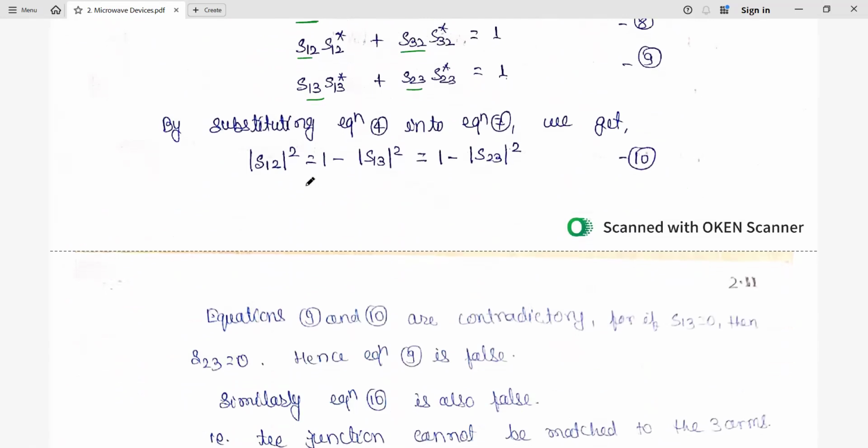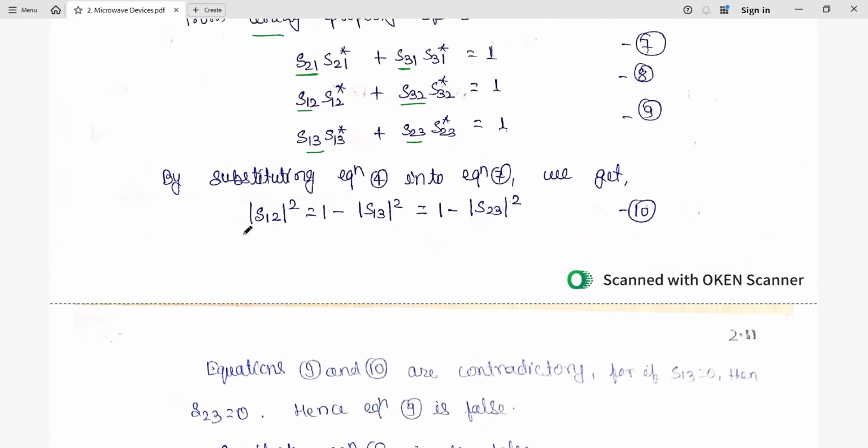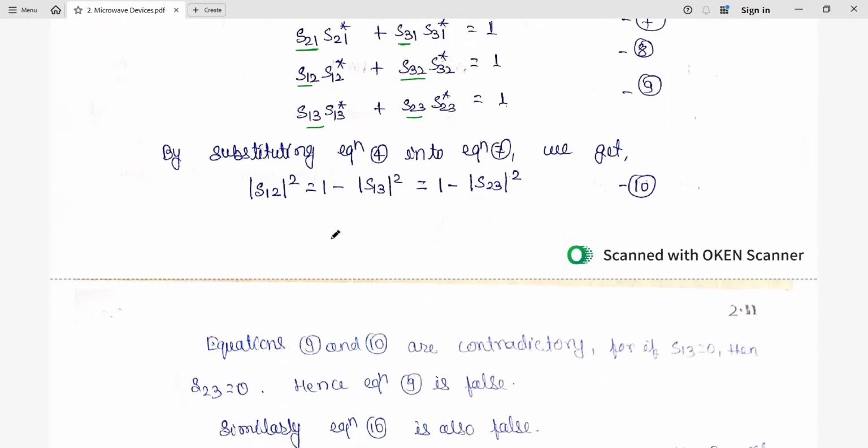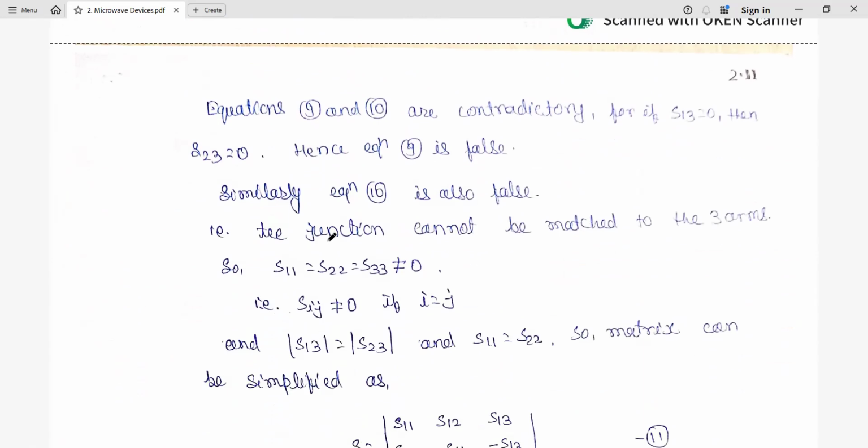Now if you substitute equation 4 into equation 7, we obtain this relation, equation 10. From equations 9 and 10, you see that it generates a contradiction. If S13 becomes 0, then S23 should also be 0, since the relation is S13 equal to minus S23.